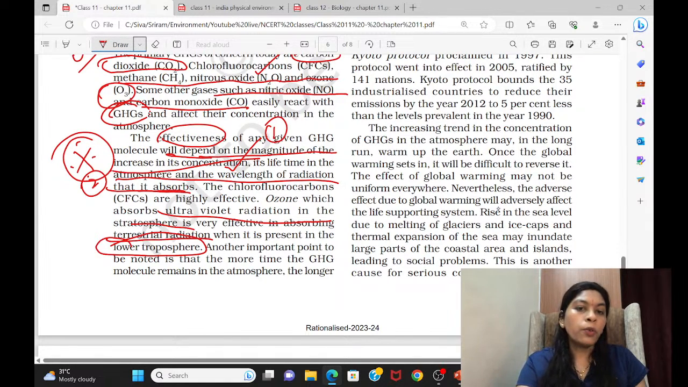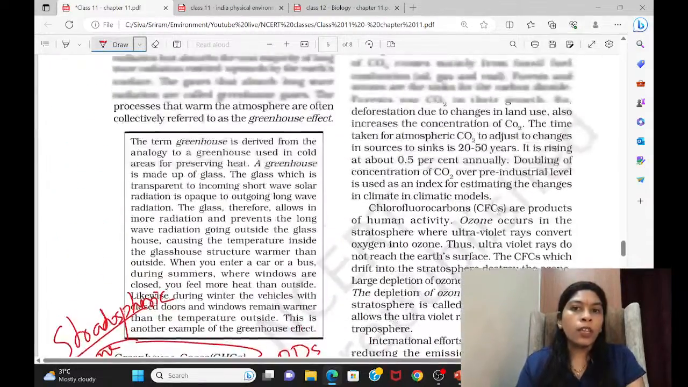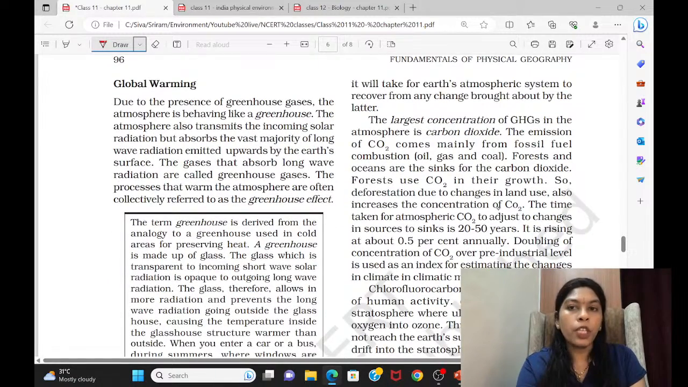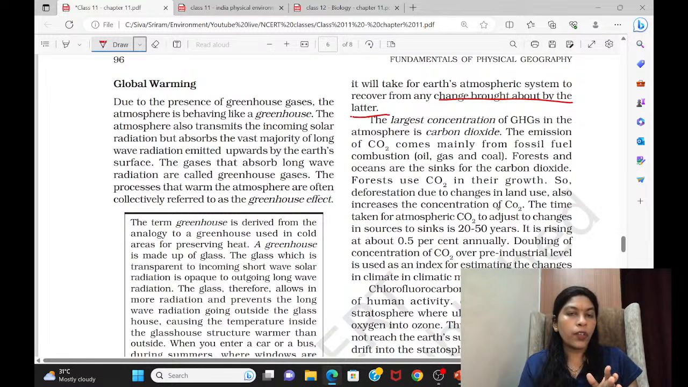And another point to be noted is how long the greenhouse gas molecule will remain in the atmosphere. The longer it stays, the longer it will take for Earth's atmospheric system to recover from any change brought about by the latter. So how long it is going to stay in the atmosphere, that much period the damage effects will be there. The largest concentration of greenhouse gas in the atmosphere is carbon dioxide. That's why I told you it's the largest gas present in the atmosphere.